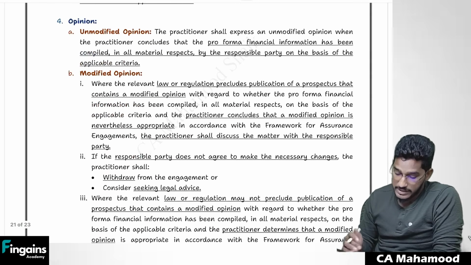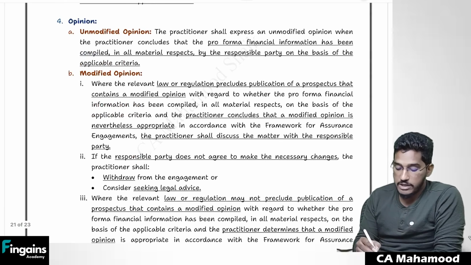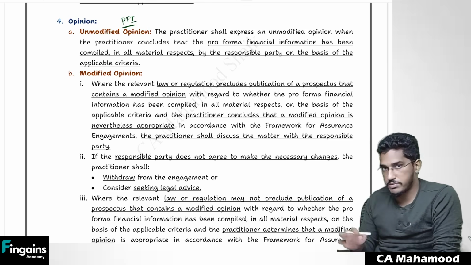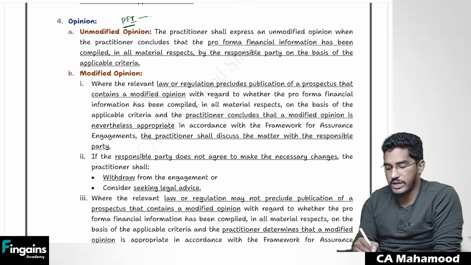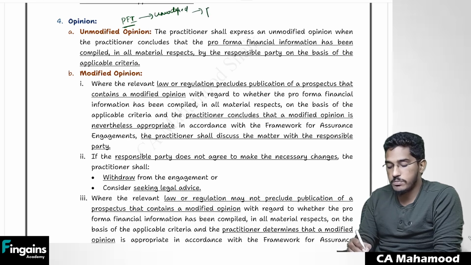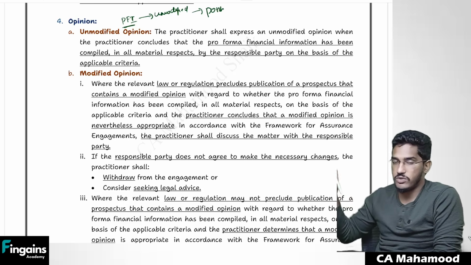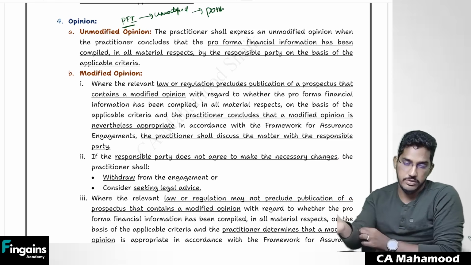So here also the same thing. If you are satisfied that pro forma financial information is proper, it has been presented properly, adjustments are also done properly, you can happily go ahead and give the unmodified opinion. But as I've told, here you are permitted to use positive assurance. So you can say that pro forma financial information has been presented fairly in all material respects. You can use positive wording.